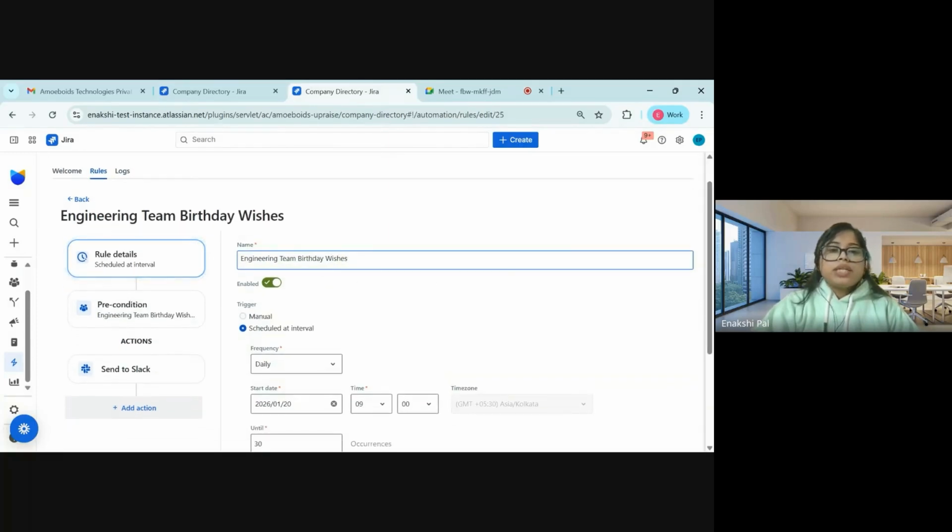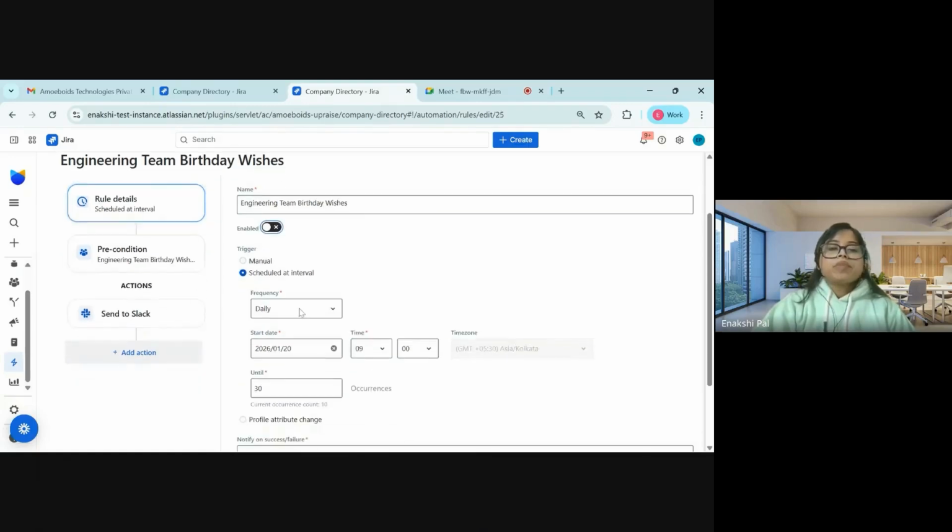You can see here engineering team birthday wishes, and I have marked this as enabled. You can enable or disable it according to your own will. Let's say if you do not want this automation rule to run after a few months or maybe a year, whatever it is, you can simply disable it like this.